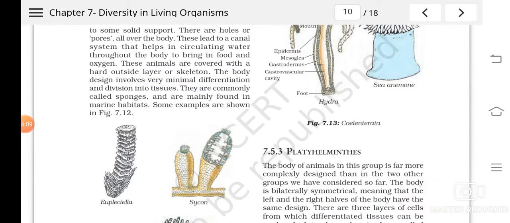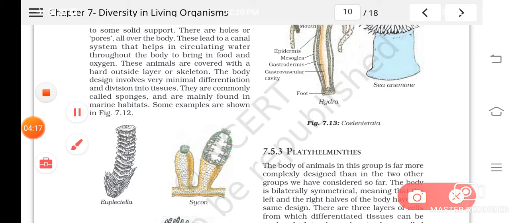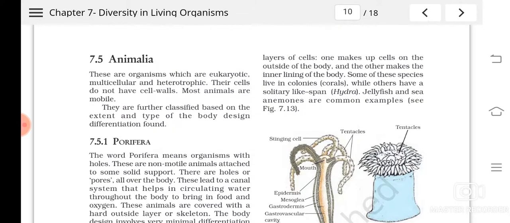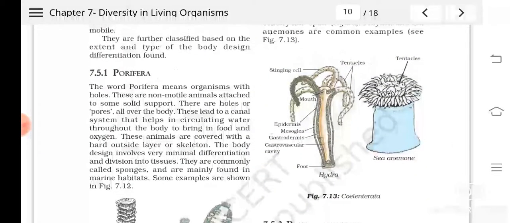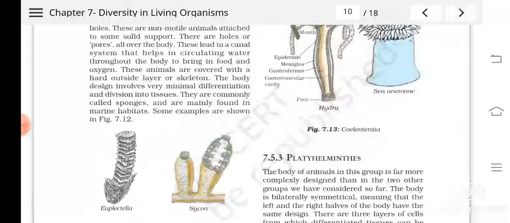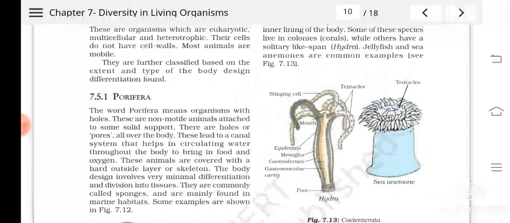The organisms which come under this group are known as sponges. What are they? Sponges. They are marine or freshwater, meaning they are simply aquatic organisms. So what is the speciality of the first phylum? The first phylum of the animal kingdom is phylum Porifera, isn't it? So Porifera means what? The organisms which bear holes or pores.